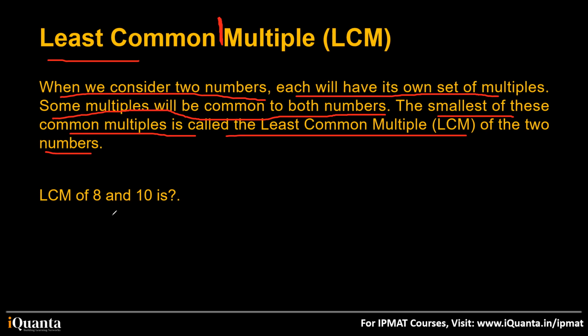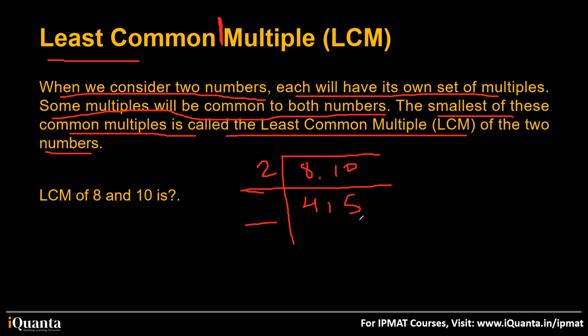So we have to find out the LCM of 8 and 10. How to find out the LCM? During childhood, we are told this technique, right? Draw something like this, and write the numbers for which you have to find the LCM, 8 and 10. Then we are told to find the smallest number which can divide both. So it will be 2. 2 divides 8, we get 4, and 2 divides 10, we get 5, right?